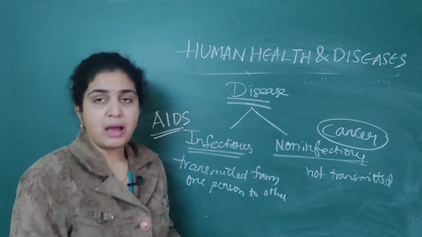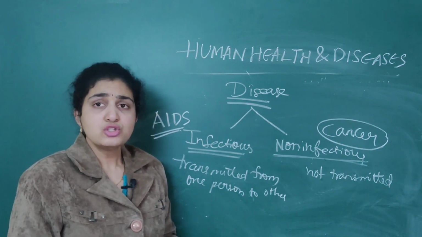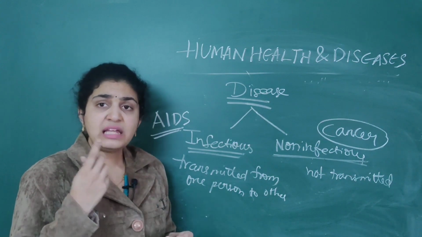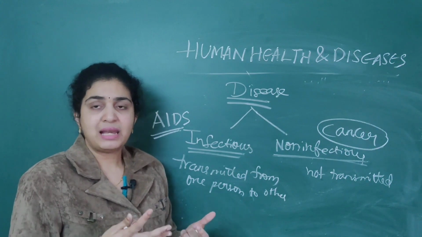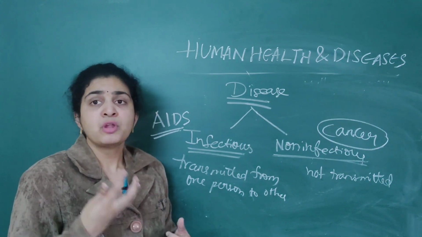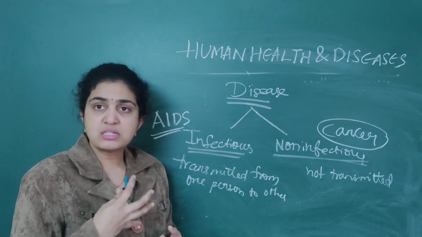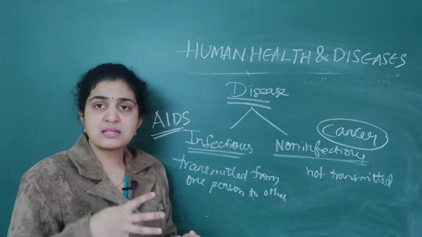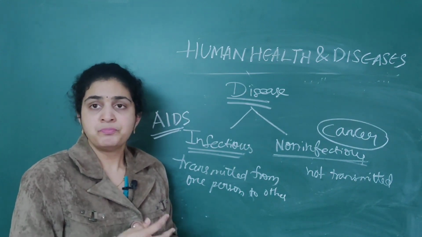Before, we defined health. When we defined health, not only does our mind play a very important role in health, but also our immune system, that is, T lymphocytes and B lymphocytes, as well as our endocrine system, that is, the hormones.